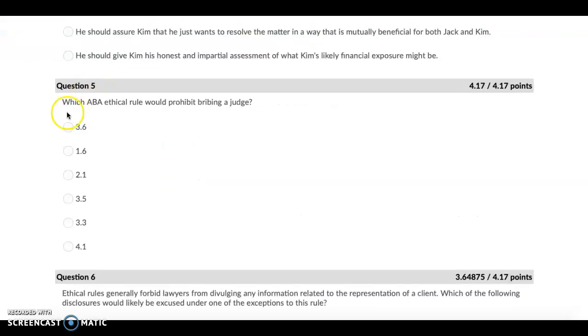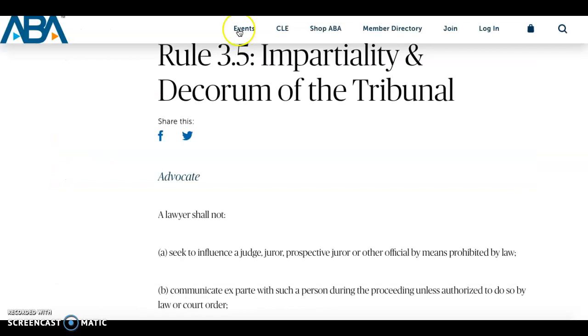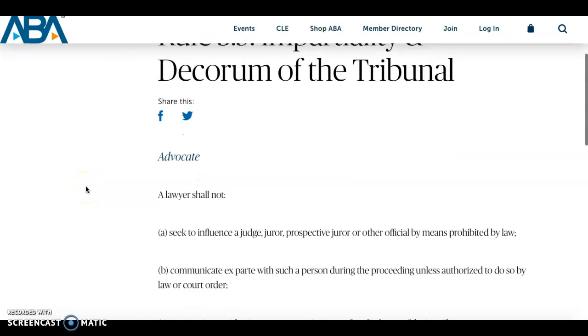Going down the list, we have 3.6 covered, 1.6 covered, 2.1 covered, and now we're at 3.5, which states that a lawyer shall not seek to influence a judge, juror, etc., by means prohibited by law. And so, as we'll see later, this is the correct answer.